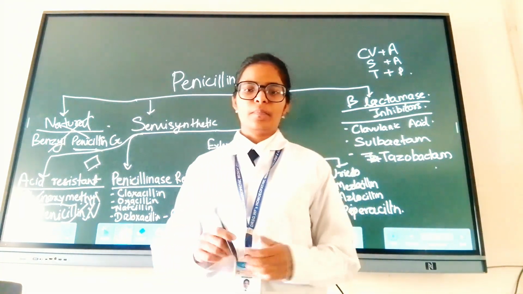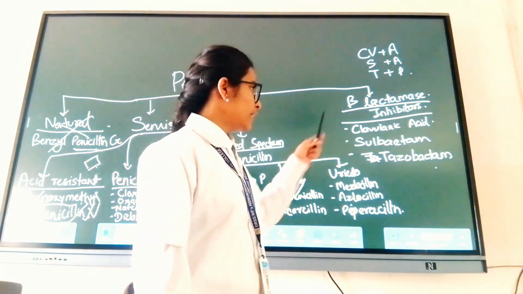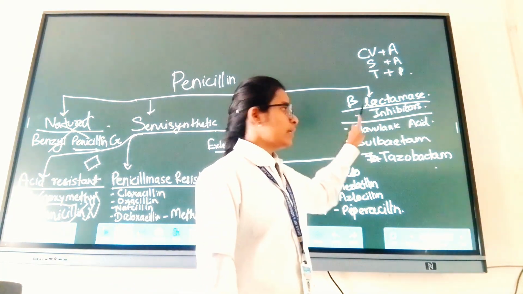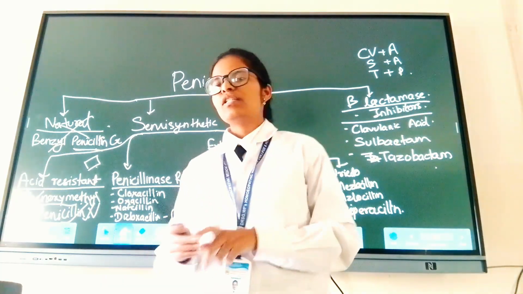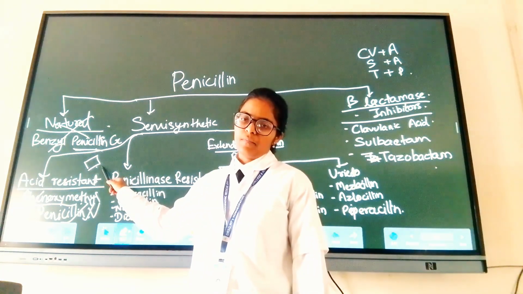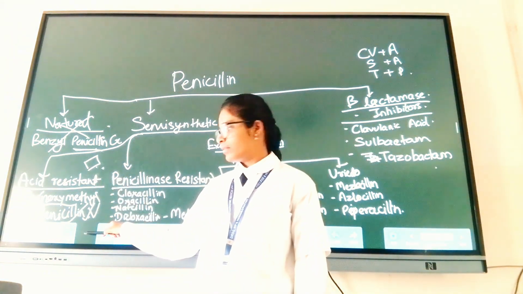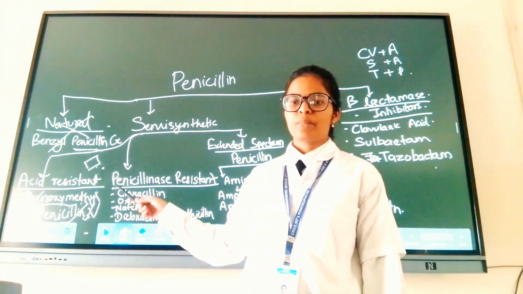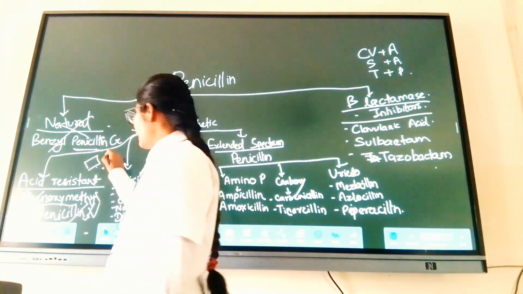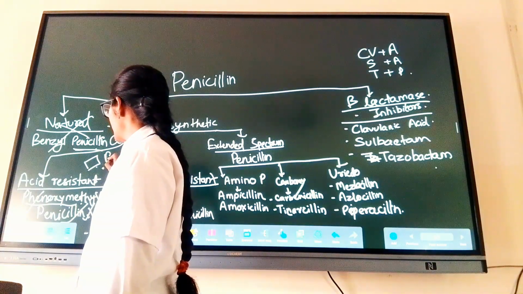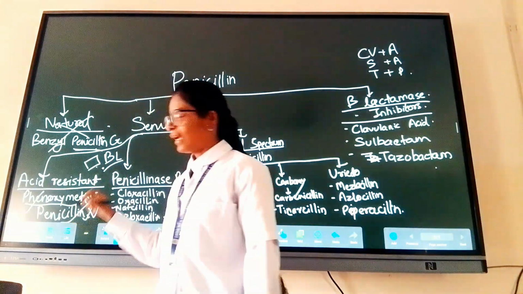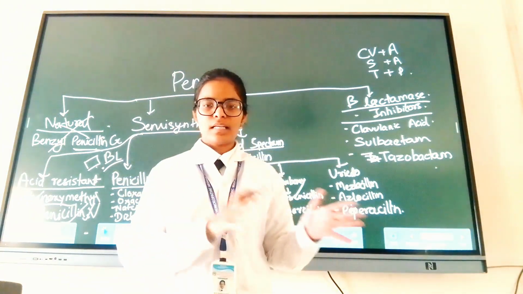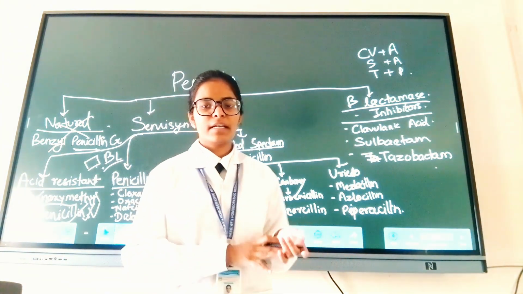But there is a problem. The variant bacteria have the beta-lactamase enzyme, which destroys the beta lactam in this drug, that is penicillin G and phenoxymethyl penicillin. So this is beta-lactam, which kills the bacterial cell wall by inhibiting the transpeptidase enzyme.